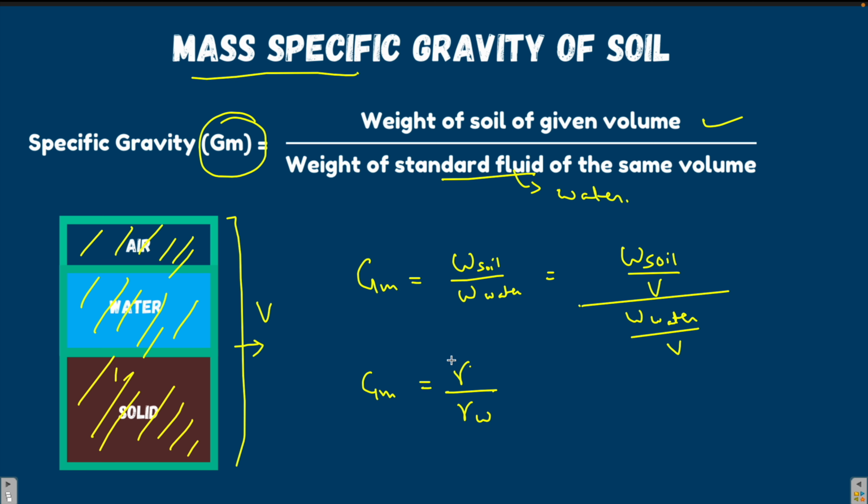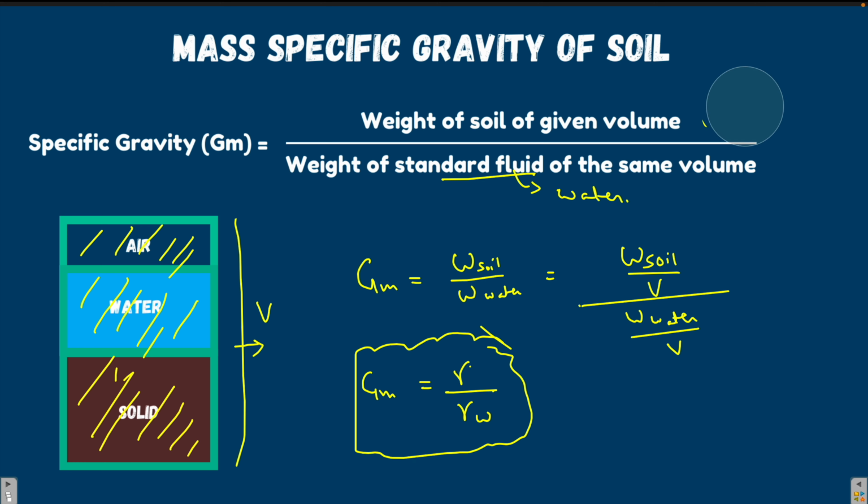I have already explained the difference between the unit weight of solids and bulk unit weight in the previous lectures. So if anyone is having any confusion regarding that, please go through that lecture first. This is bulk unit weight to the unit weight of water. So these two terms you shouldn't confuse: what is mass specific gravity and what is the specific gravity of solids.